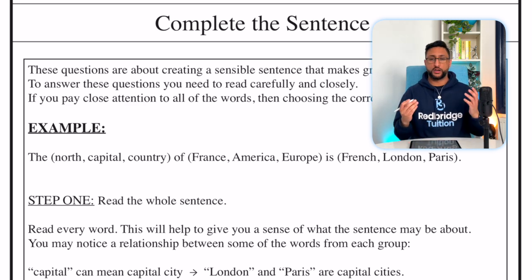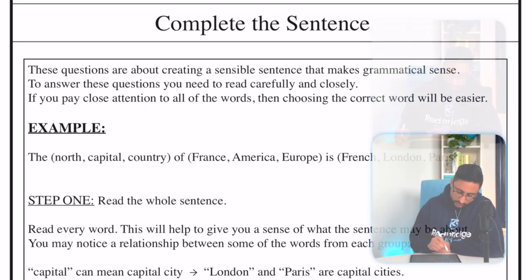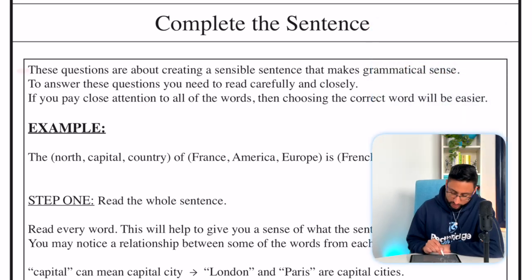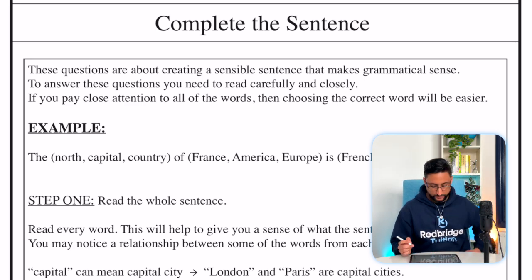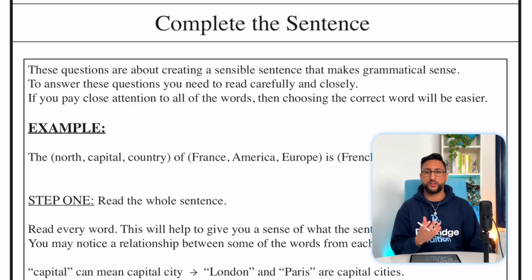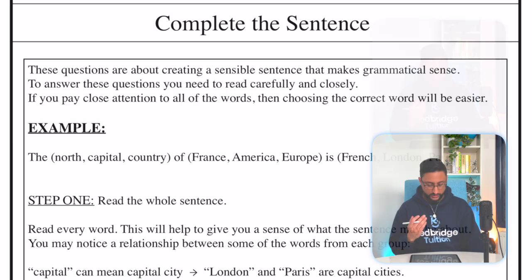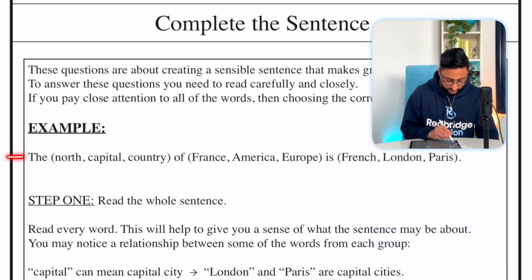So let's start by taking a look at the explanation from the book. These questions are about creating a sensible sentence that makes grammatical sense. To answer these questions, you need to read carefully and closely. If you pay close attention to all the words, then choosing the correct word will be easier. So some of this will rely on your general knowledge as well. So if we look at the example, you'll see what I mean.